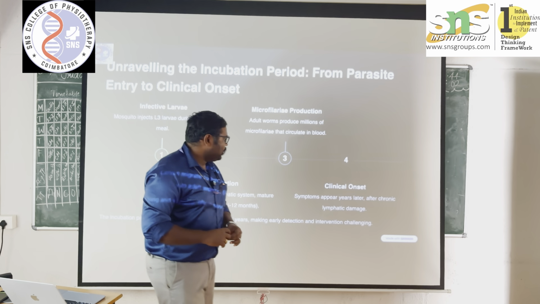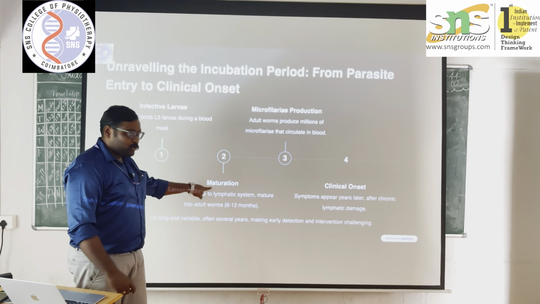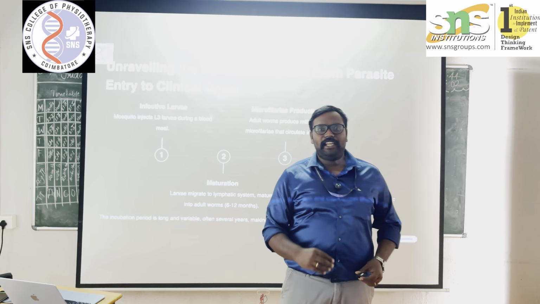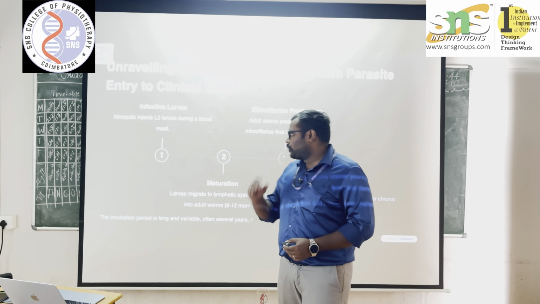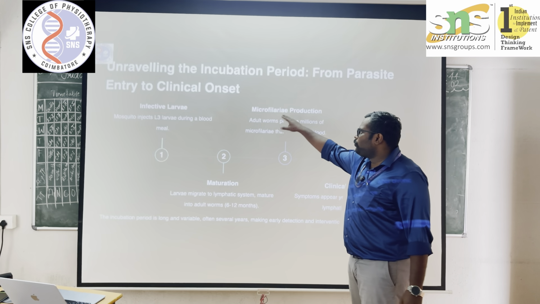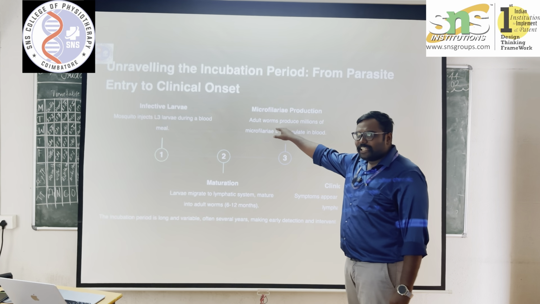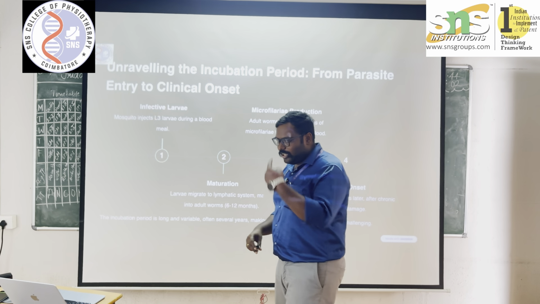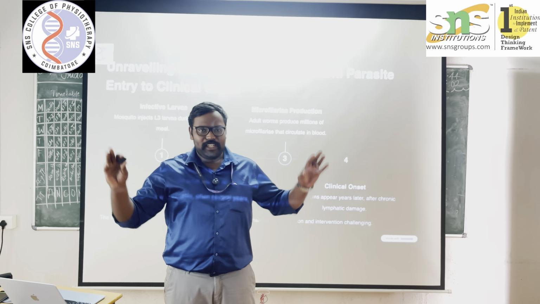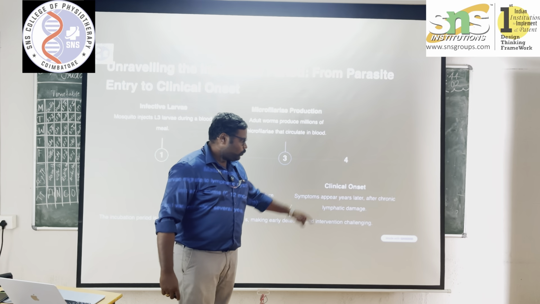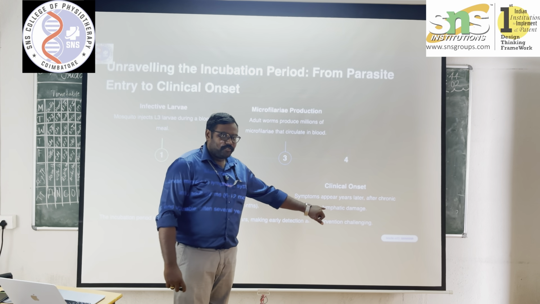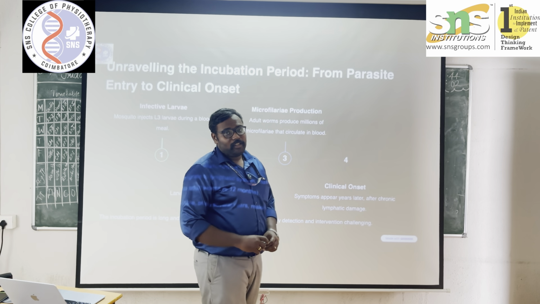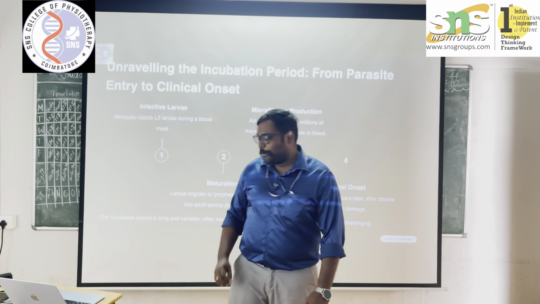Second is maturation, which happens inside the bloodstream. Third is microfilariae production. The adult worm will produce millions of microfilariae in the bloodstream, and this blood will be transmitted all over the body. And fourth is the clinical onset, which occurs years later, and it will also lead to lymphatic damage.